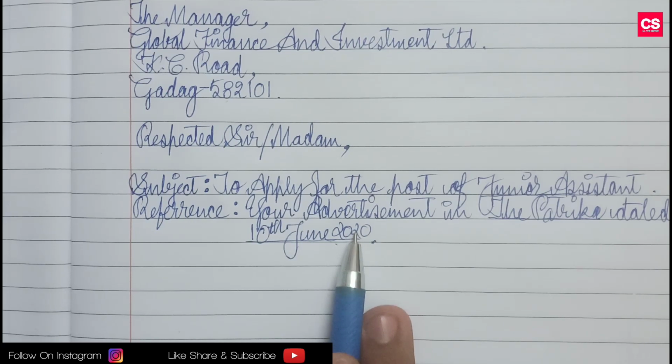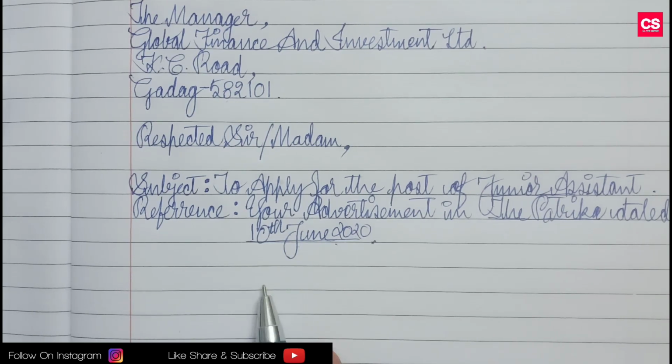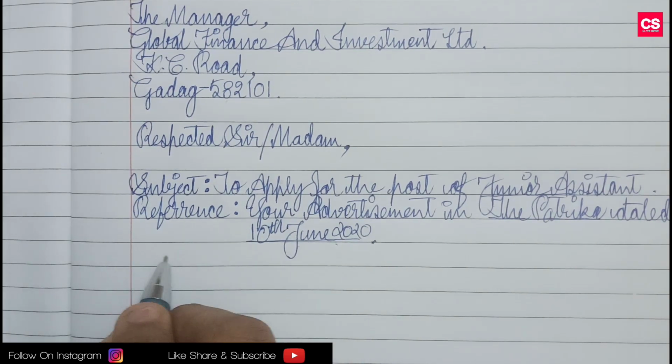After finishing this, we will start with the body of the letter, which is the main part of any kind of letter. So how will you start your job application letter? Everyone can copy the first two lines, and from the third line they can start with their own words. Okay, we have to leave one line here.